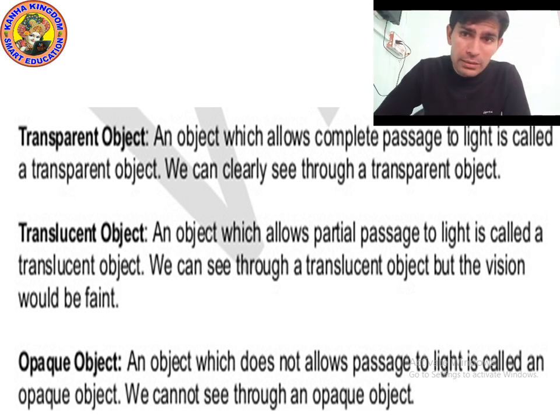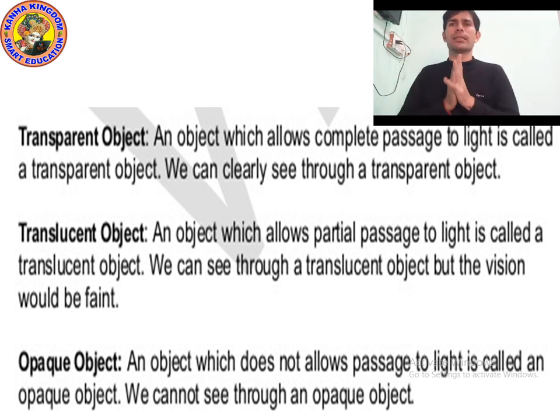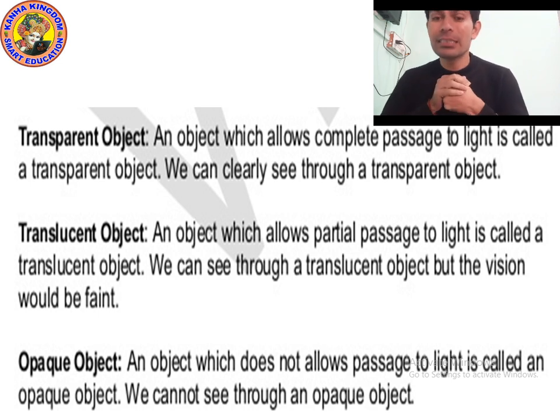If light can pass through such kind of objects, then we can clearly see through them.